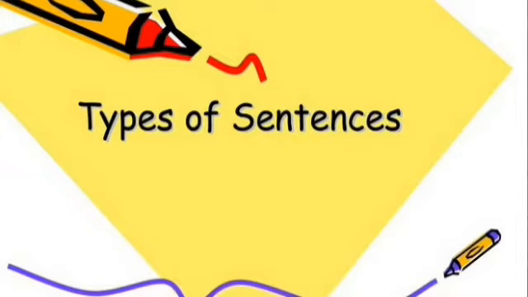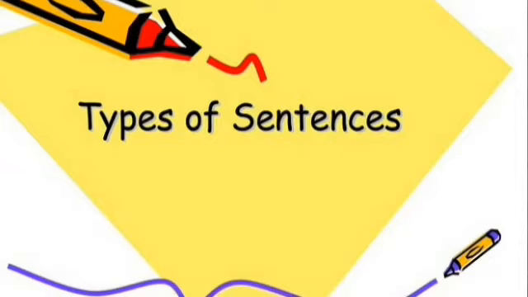Assertive sentence. A sentence that makes a statement is called a declarative or an assertive sentence. For example, he plays cricket. Here in the sentence, he plays cricket, he is the subject, plays is the verb, and cricket is the object. So the sentence pattern is subject plus verb plus object. An assertive sentence ends with a full stop.